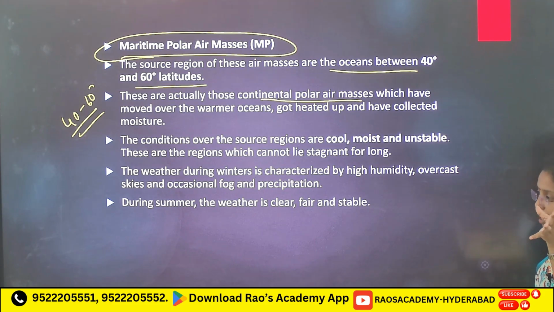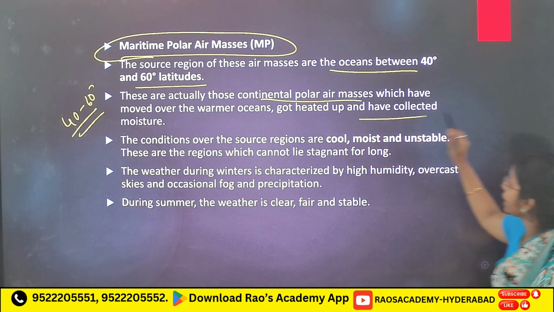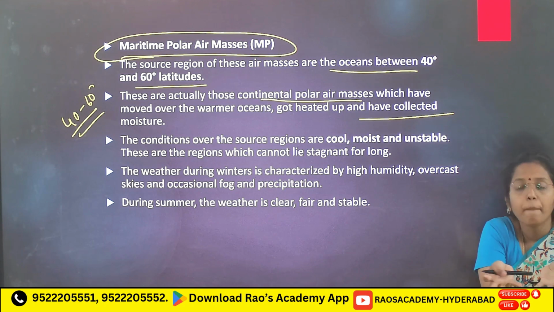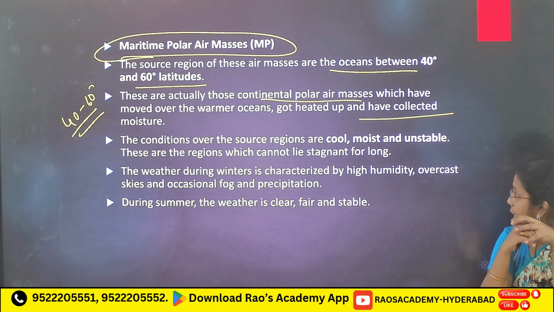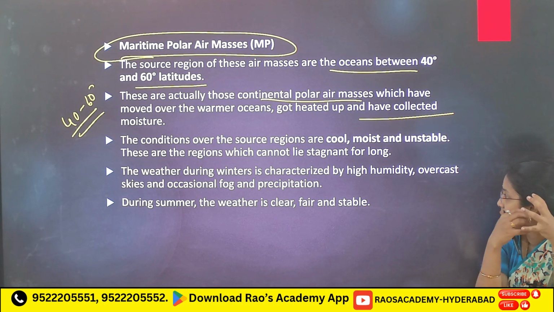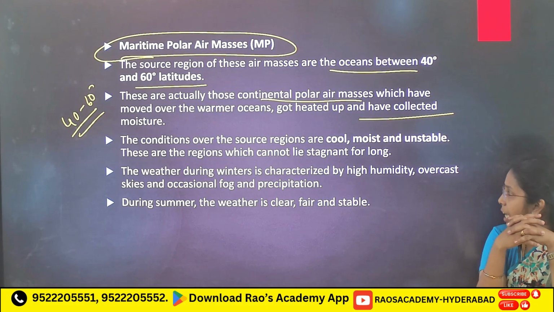They have moved from cool continents in polar regions towards warmer oceans. Compared to cooler continents, oceans are warmer. Land heats up very fast and cools very slowly. Over warm oceans they got heated up and have collected moisture. After collecting moisture, what will you see? You will see occasional precipitation.